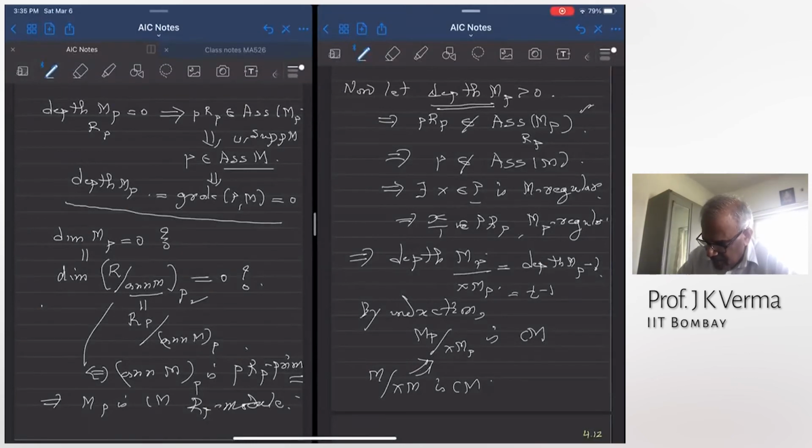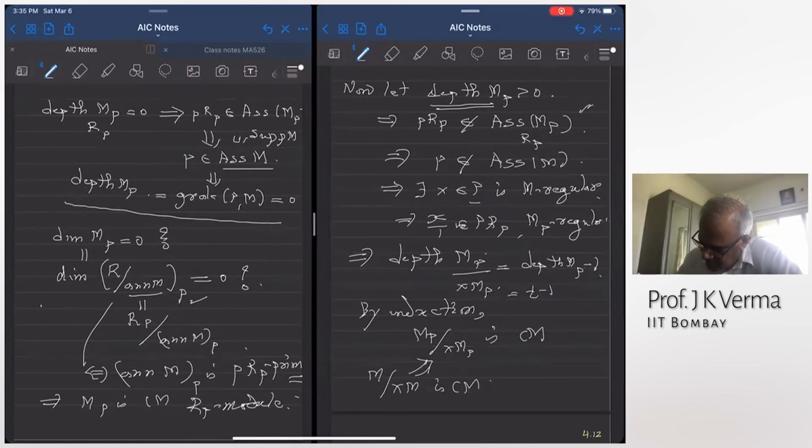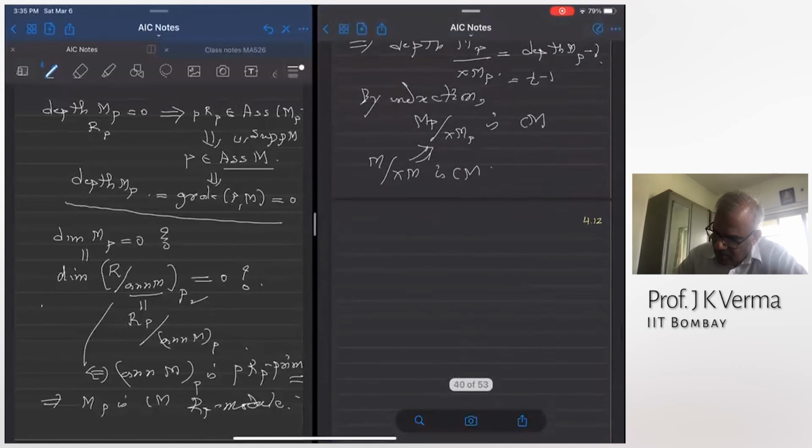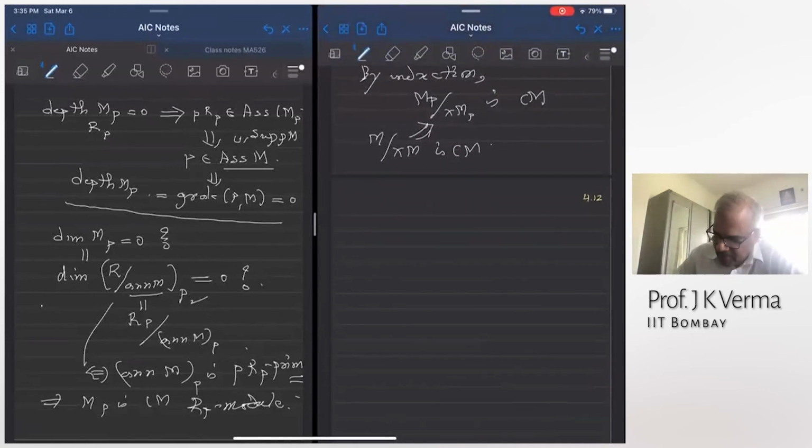Because we are in the local case, it implies that M is Cohen-Macaulay, right? M_P over X is Cohen-Macaulay by induction hypothesis, but I want to check that M_P is Cohen-Macaulay. But now you can reverse. You can go to M_P and say that M_P is Cohen-Macaulay because we are over a local ring. So therefore M_P is a Cohen-Macaulay R_P module.